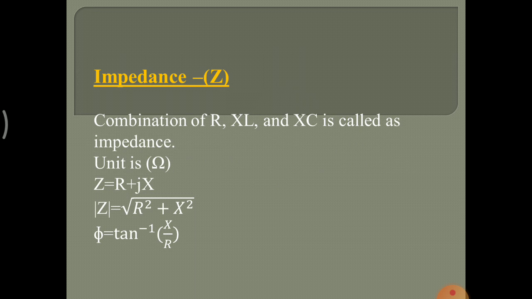Impedance: the combination of resistance, inductive reactance and capacitive reactance is called impedance. Unit is ohm. Z is equal to R plus jX. Z is equal to under root R square plus X square. Phi is equal to tan inverse X by R.